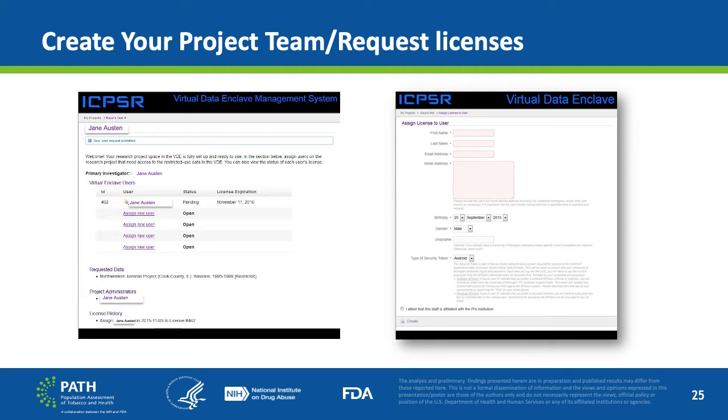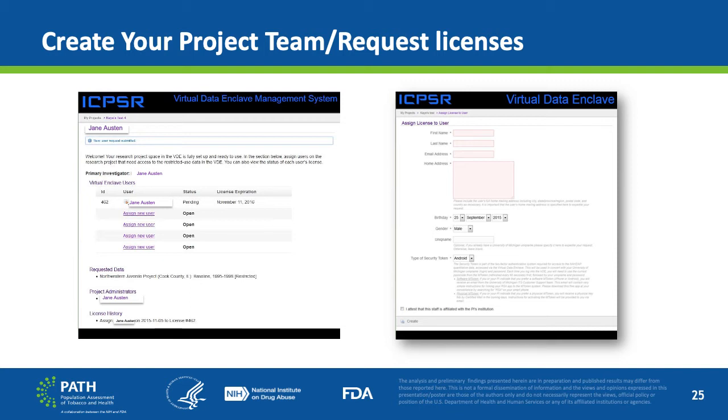The user will be sponsored through the University of Michigan's User ID system. As this is an application to get a user ID through the University of Michigan, the home address and the birth date of the user must be accurate. If there are issues with the user ID later on, the home address and birth date will be important for verification. Please note that the field that asks for unique name is the same thing as a user ID, which can be designated by the project administrator completing the form.